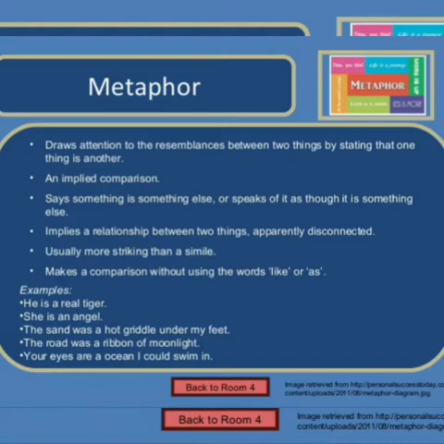So eyes are compared to an ocean, but the words like or as are not used. It is an implied form of simile, a condensed form of simile. So what is metaphor? Comparing two things of different nature, but it is not introduced by words such as like or as. So simile and metaphor, what is the difference? Simile is comparison of two things introduced by the words like or as. Metaphor is comparing two things of different nature without them.